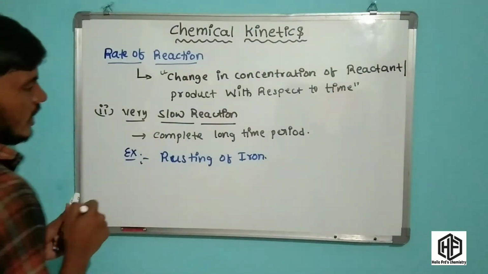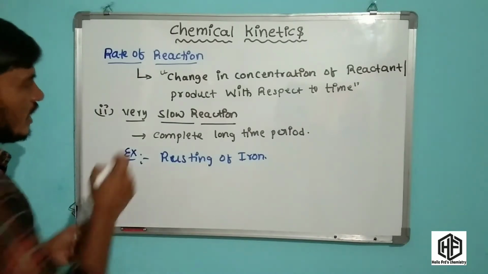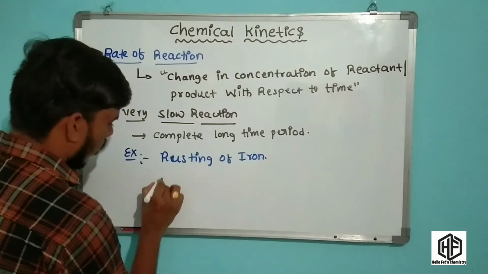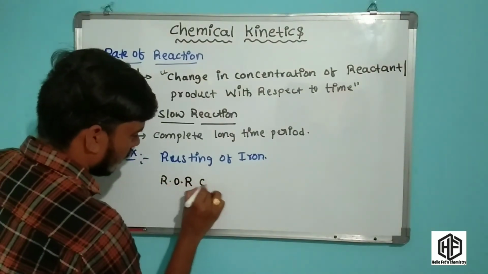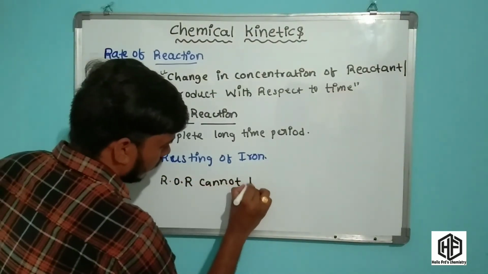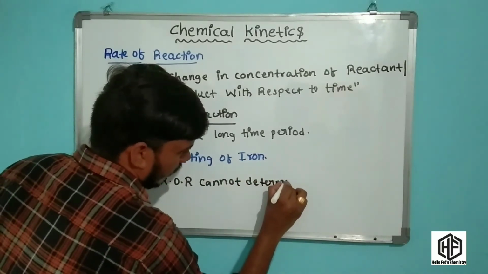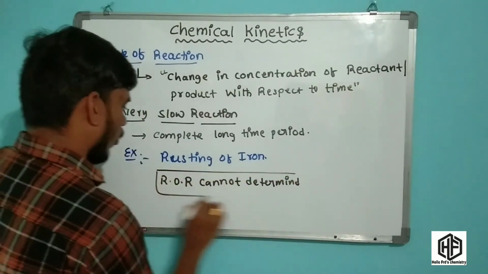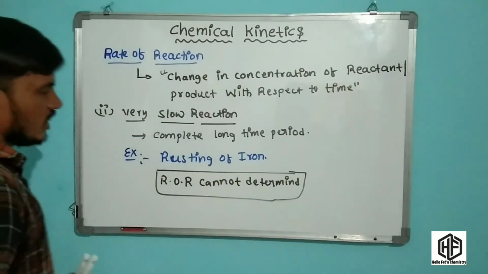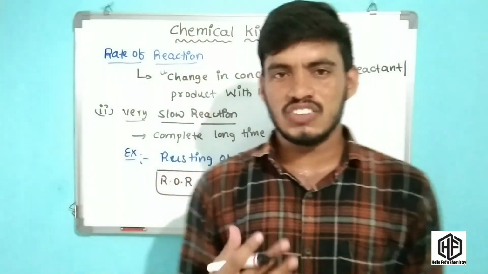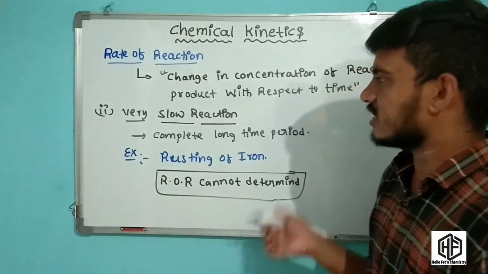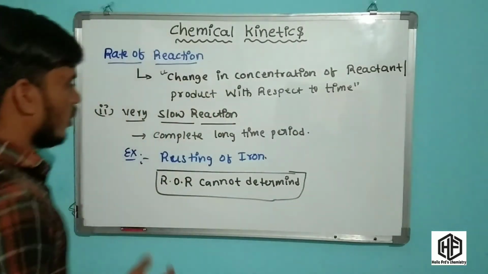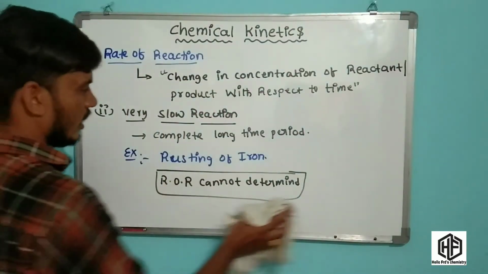Now for a very slow reaction, friends, the rate of reaction cannot be determined. For a very fast reaction, the rate of reaction cannot be determined, as well as for a very slow reaction, the rate of reaction cannot be determined. Now another important reaction is the moderate rate of reaction.